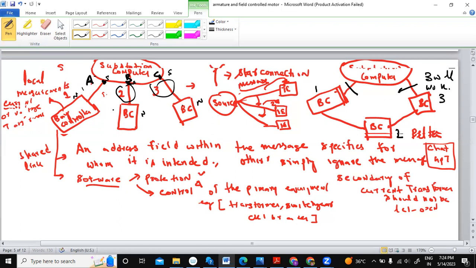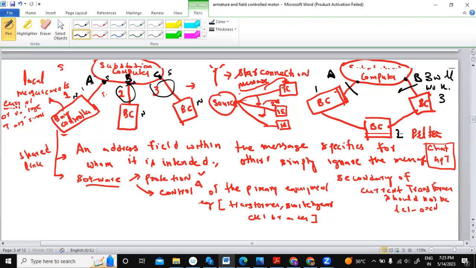So you can clearly see that in the star connection, each bay controller has a dedicated link to the station computer. With respect to the station computer, it is having only one link, right? But if you look at this, this is point A and this is point B.